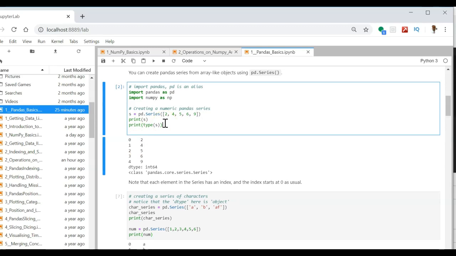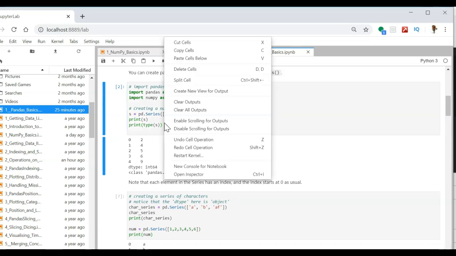In the past you have studied the NumPy array. The difference between the NumPy array and the pandas series is that NumPy was having only numeric values in the series, but in pandas you can have strings as a series, you can have numbers as a series. The second important difference is that the output of the pandas series is followed by the index.